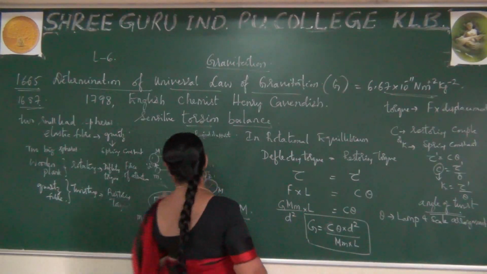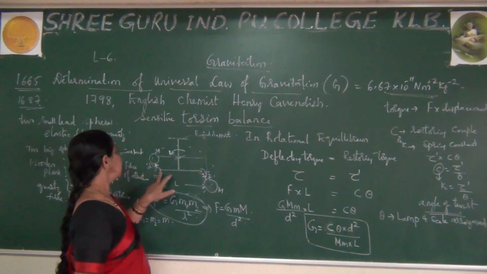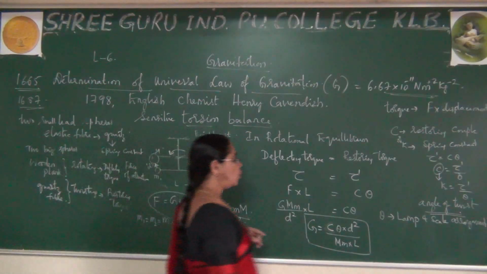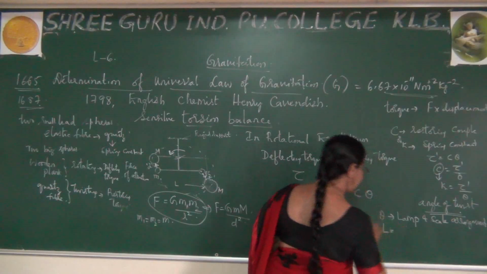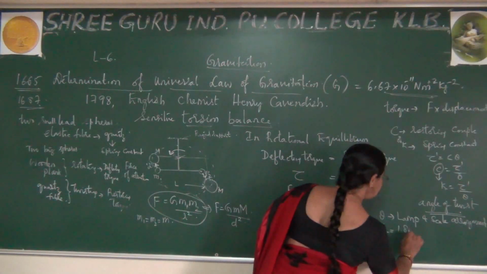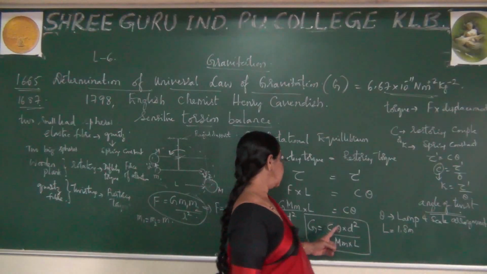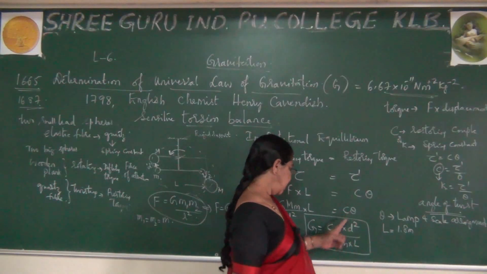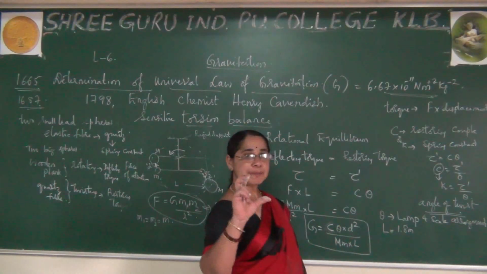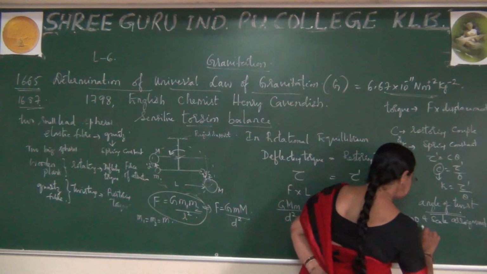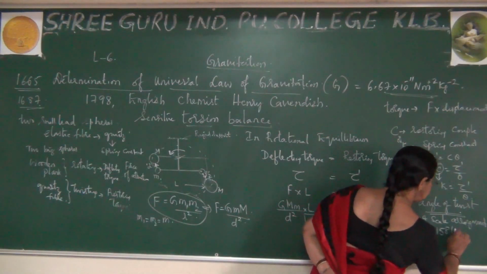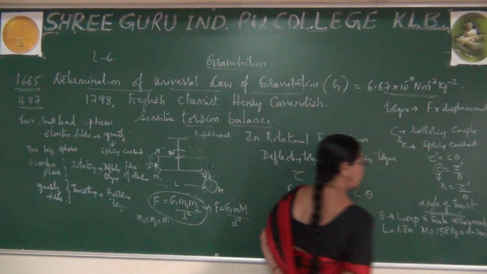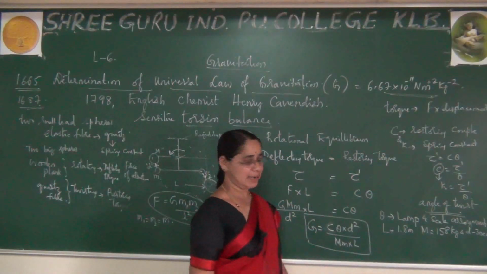Okay, and remember this length. What is this length? The distance between M1 and M2, which is nothing but called the wooden plank length. That wooden plank length is accurately taken as 1.8 meter. And you know this capital M, the big sphere, which is of 158 kg and has a diameter of 30 centimeter. This one he has selected in his experiment.